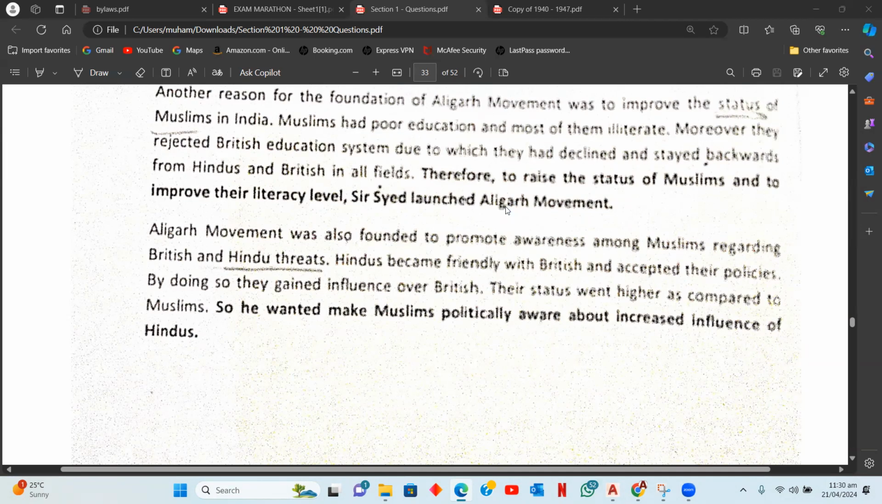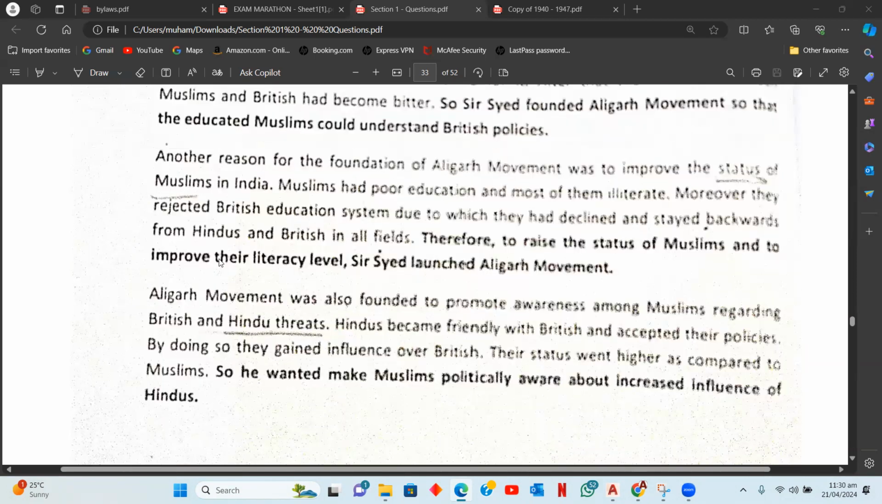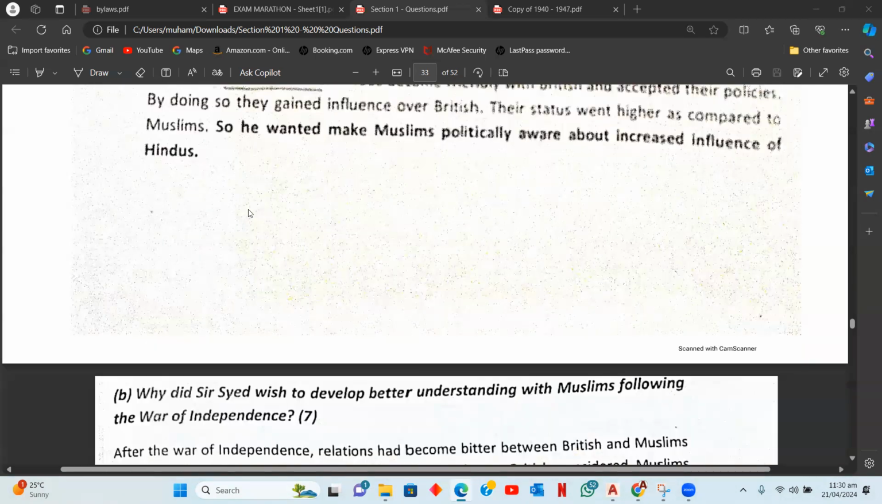So Hindus were number one in majority. Number two, they were more close to the British as well. So this Aligarh movement was found to create this awareness in the Muslim community of the British as rulers. So the Muslims could become politically aware. This was an example of a 7 mark question.